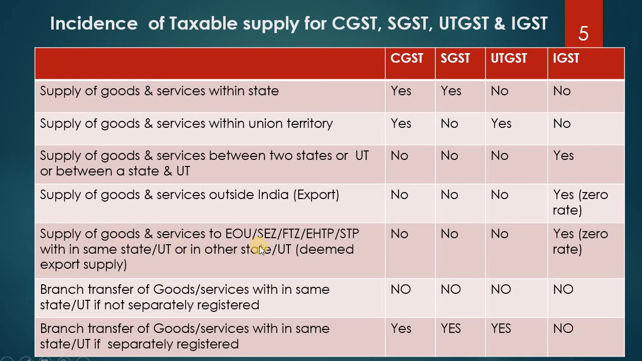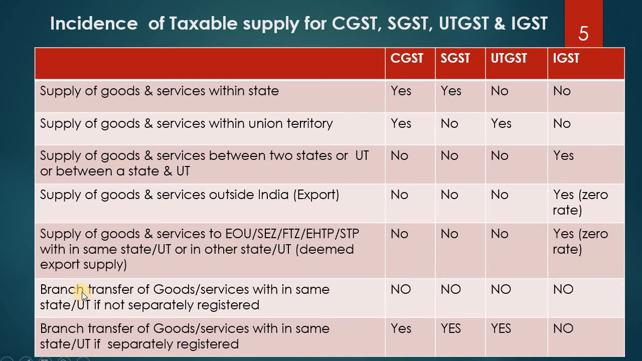Then supply of goods and services to an EOU, export oriented unit, a special economic zone, a free trade zone, an electronics hardware technology park and a software technology park. If you are supplying to any of these, whether within the same state or union territory or interstate, it will always be IGST, and again it is zero rate. These two are very important: export and supply to any special zones are zero rate.